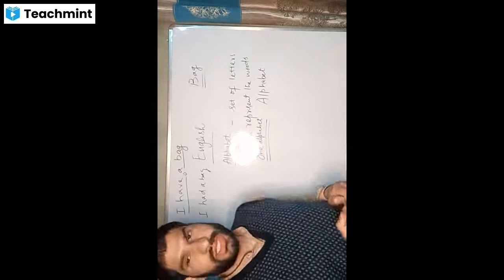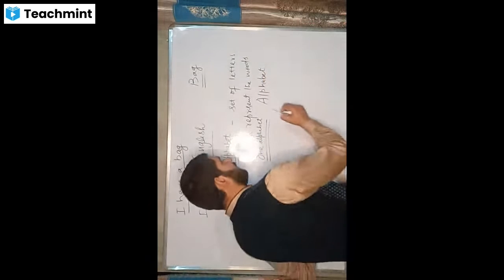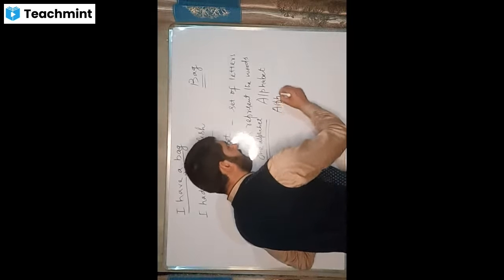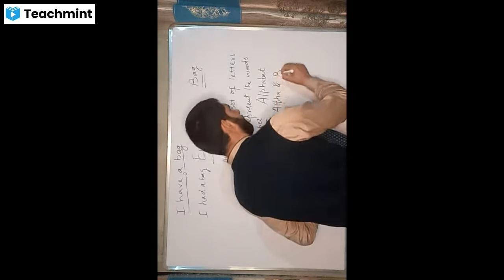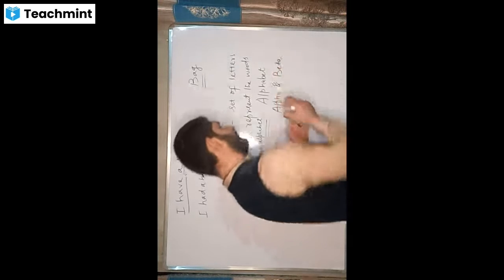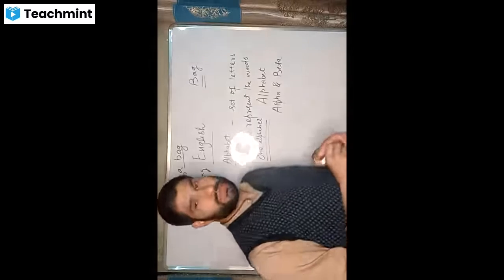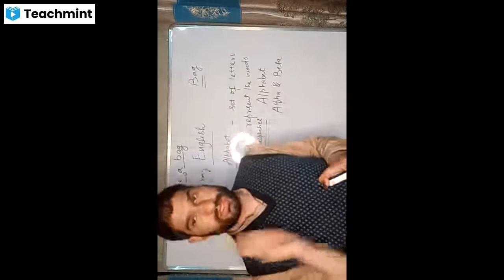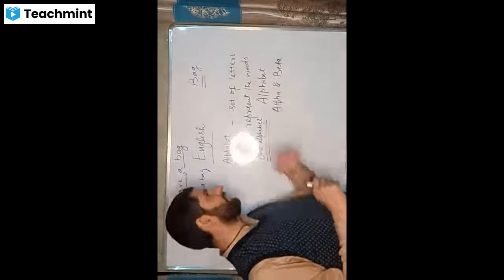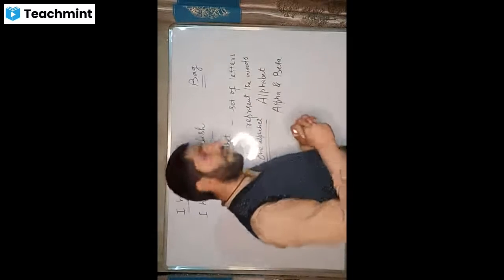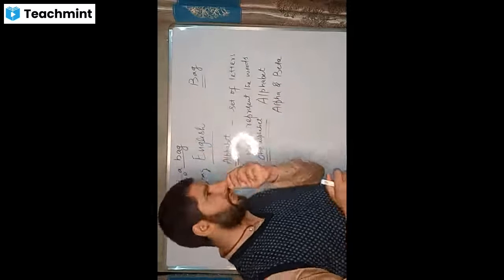Now, the word alphabet is actually a combination of two Greek words, alpha and beta, which are the first two letters of the Greek alphabet. This is why it has been taken from the Greek.